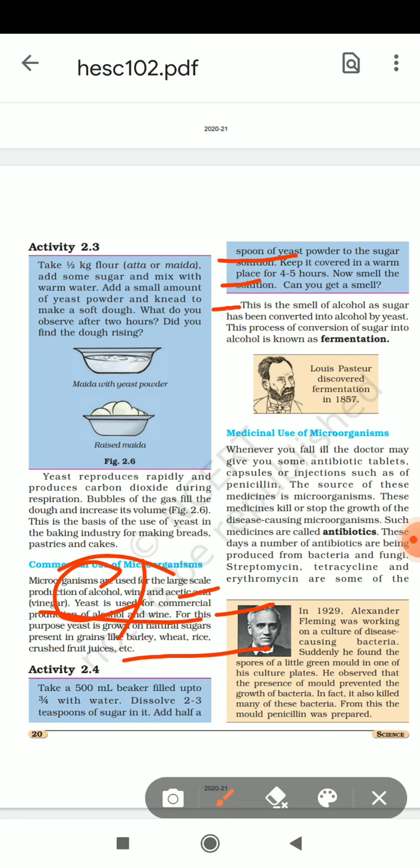Now the activity 2.4. Take a 500 ml beaker filled up to 3/4 with water. Dissolve 2-3 teaspoons of sugar and half a spoon of yeast powder in the sugar solution. Keep it covered in a warm place for 4-5 hours. Now smell the solution. This is the smell of alcohol, as the sugar has been converted into alcohol by yeast.